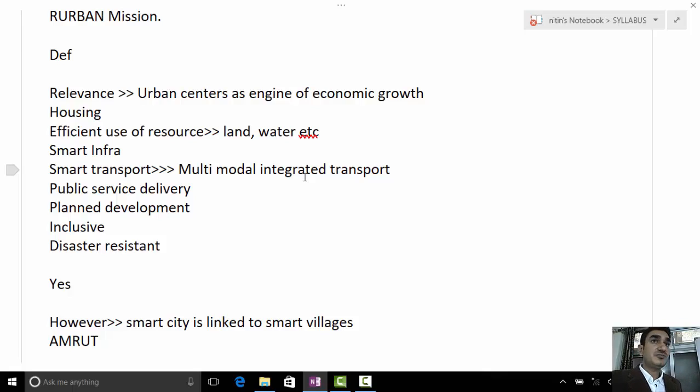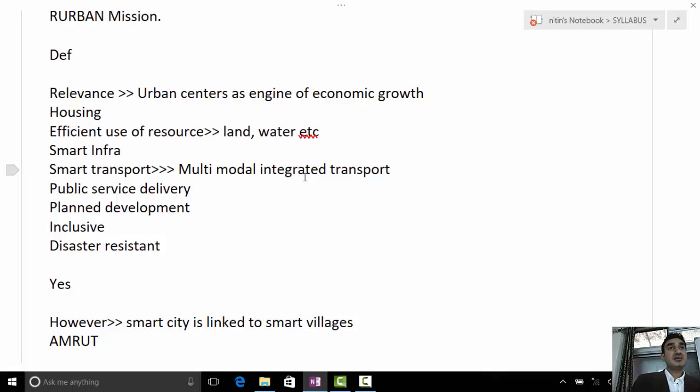Then you link these two points. For the city to be smart, a village has to be smart. Because this question started from smart cities and ends with smart villages, if you don't link these, then I think the answer would be incomplete. Then you give your arguments for how, for a smart city, a village has to be smart.